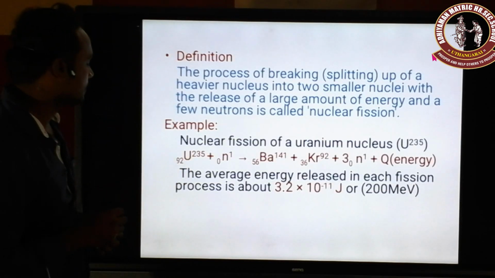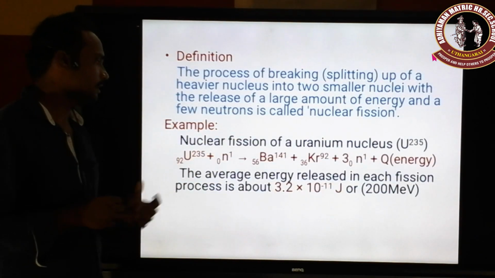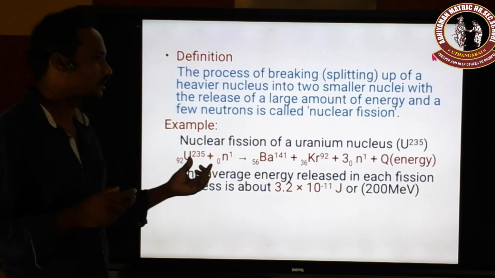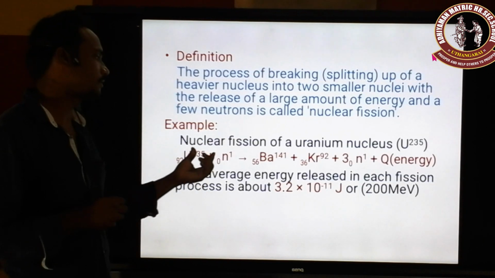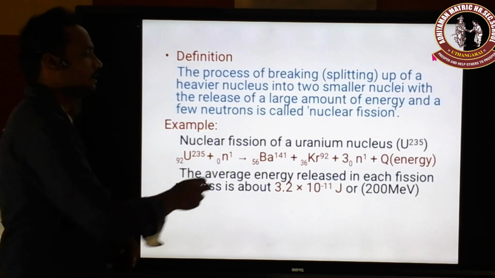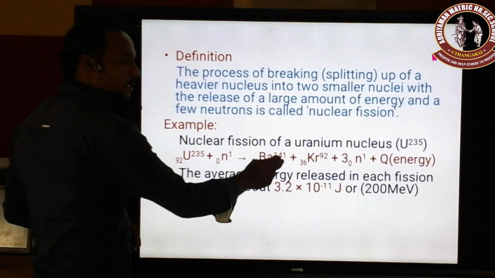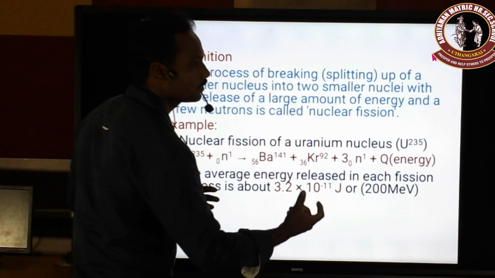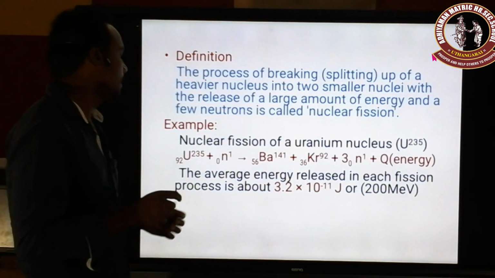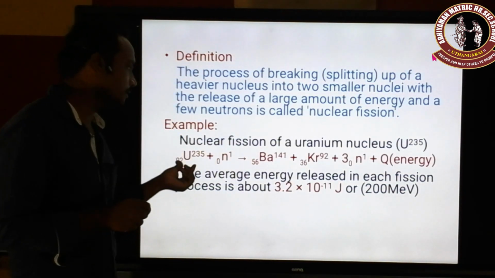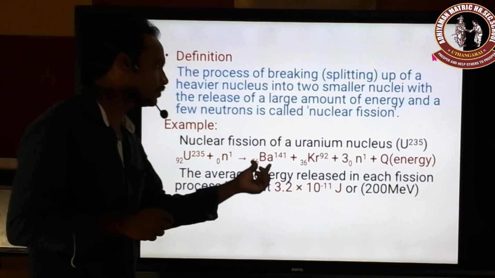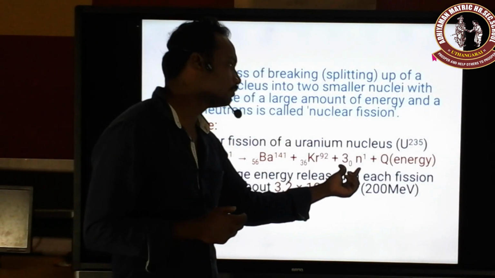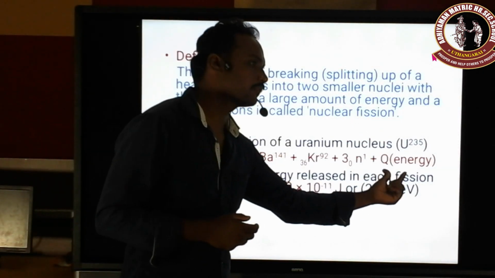Here is one example. If the uranium 235 element is bombarded with neutrons, and as already said, bombarding is nothing but making a collision, then when it is bombarded with one neutron, it will be split into barium 141 and krypton 92, and it also gives three more neutrons. So carefully listen, children. Here one neutron is captured by the uranium 235, and it splits into barium 141 and krypton 92, and three neutrons are produced, and additionally some amount of energy is released.